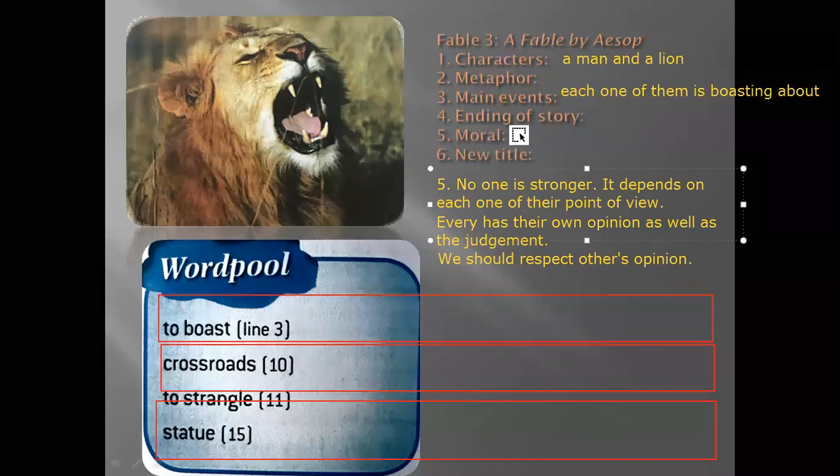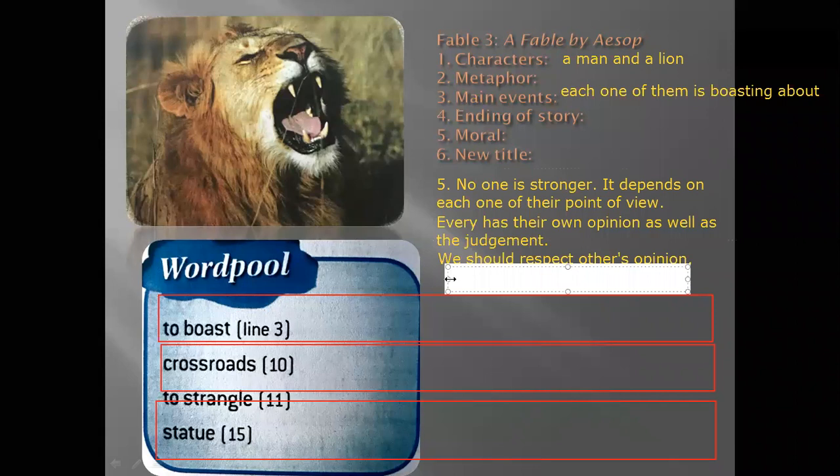What is the moral in this part now? What is the moral? The moral is that everyone has his own opinion, and each person knows what he chooses.